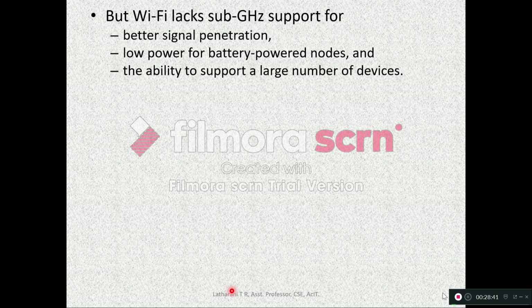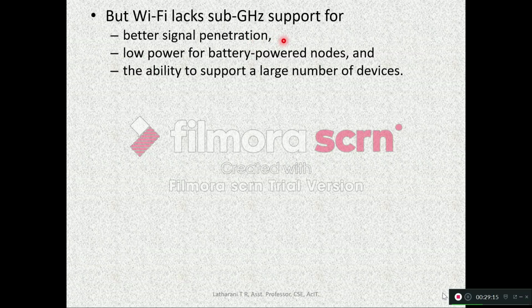But Wi-Fi lacks sub-gigahertz support for better signal penetration, low power for battery powered nodes, and the ability to support a large number of devices. So Wi-Fi has these drawbacks. It lacks sub-gigahertz support. We'll see what this sub-gigahertz is in the next slide. Better signal penetration: we know that it cannot travel a longer range between the buildings.